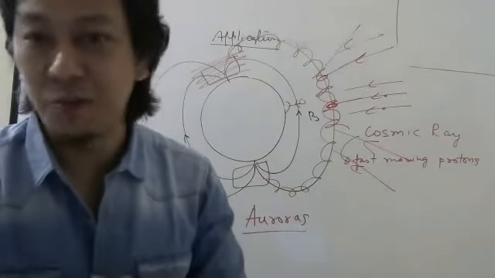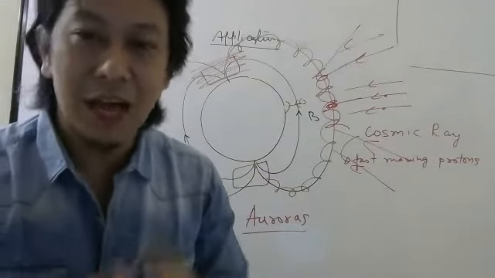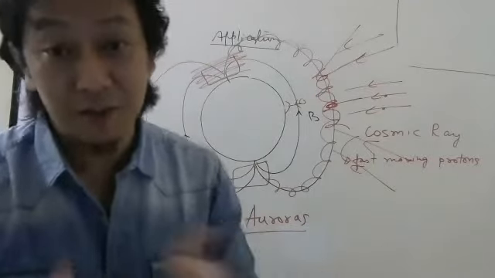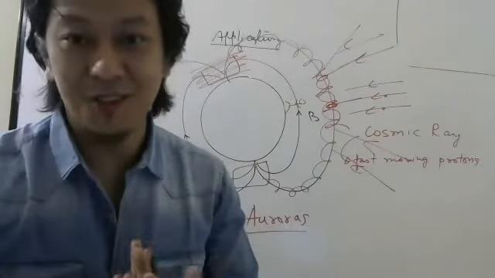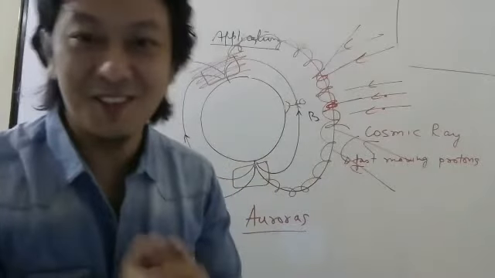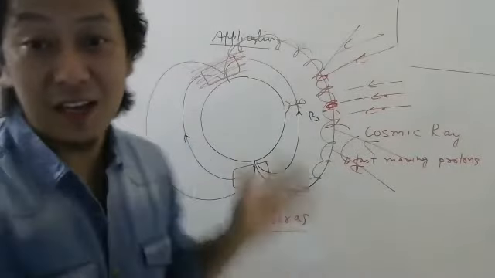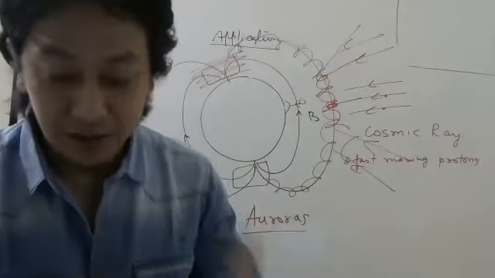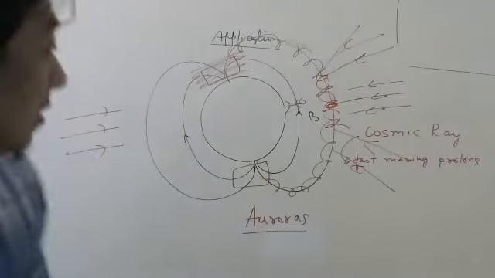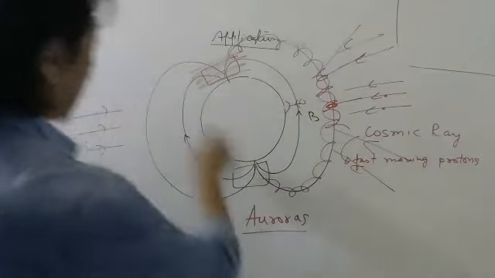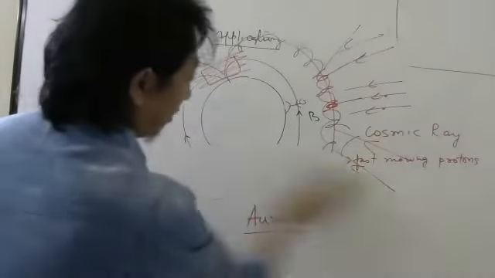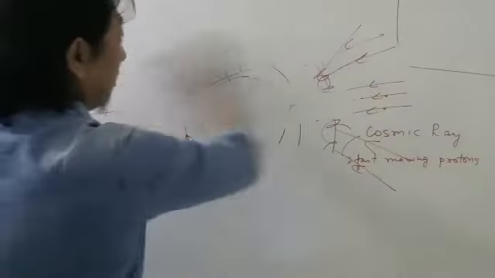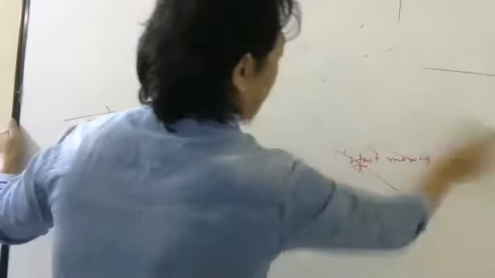There are many such phenomena which whenever possible I try to explain, but since we have to complete the syllabus, MCQs, learning exercises, numericals also, I don't get so much time to tell you so many fascinating things. But whenever possible, I will try. So this is all about auroras in the southern hemisphere and northern hemisphere. This is not important for your exam purpose, but just for your knowledge sake, I have discussed.